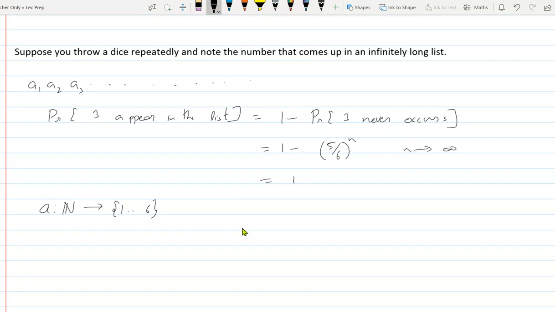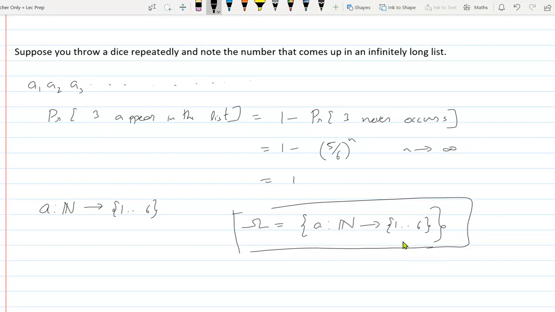So your sample space is the set of all functions from natural numbers to {1 to 6}. The set of all possible such functions is your sample space. It is very concise to write in mathematics. It's no complication. We don't need to talk in English. Is it clear why this is the case?